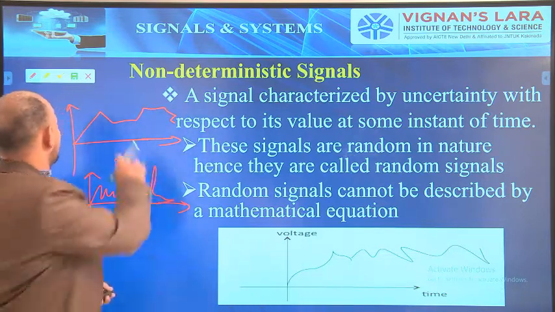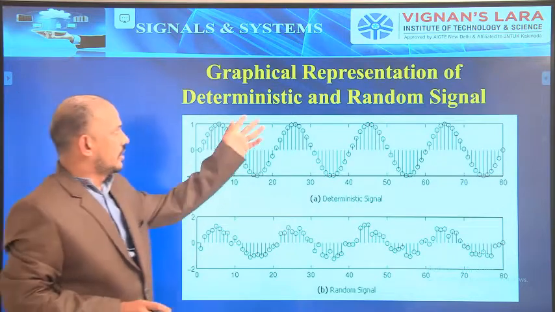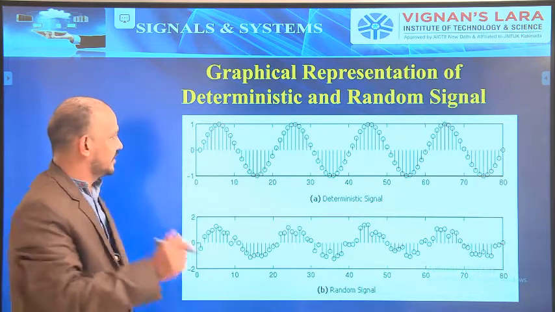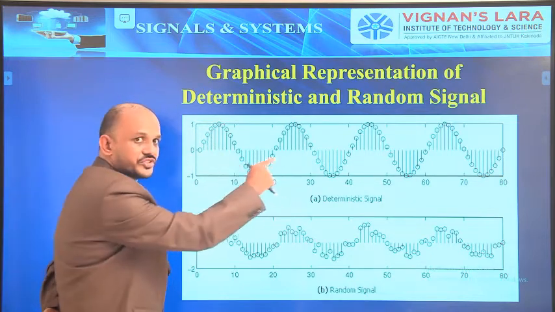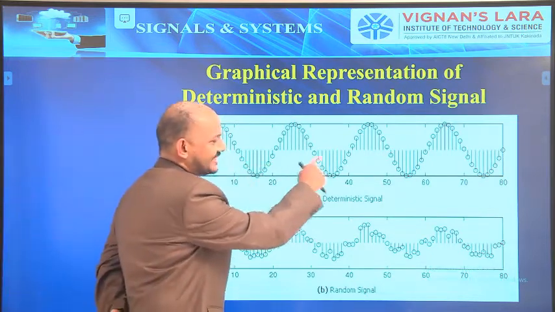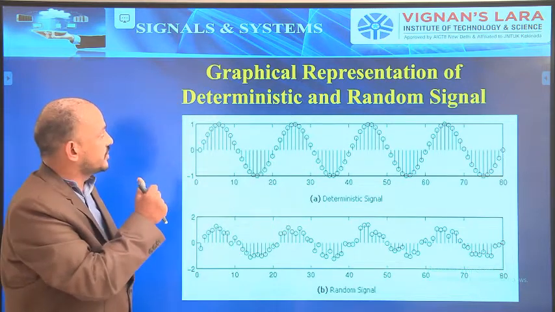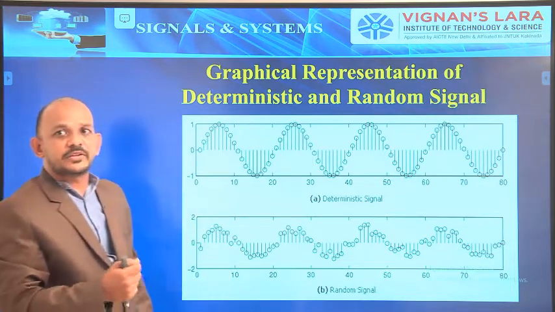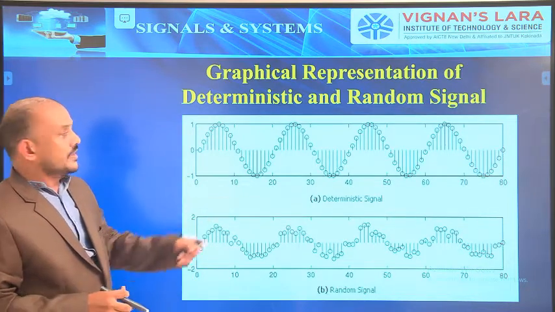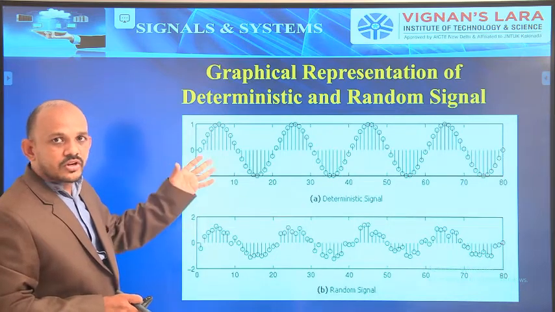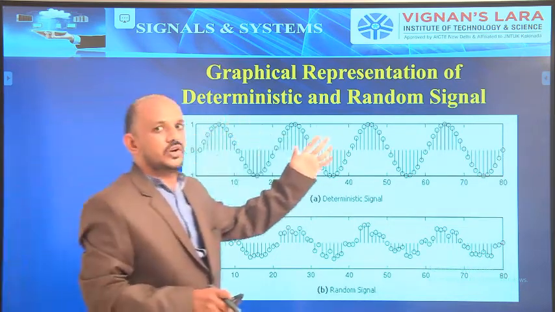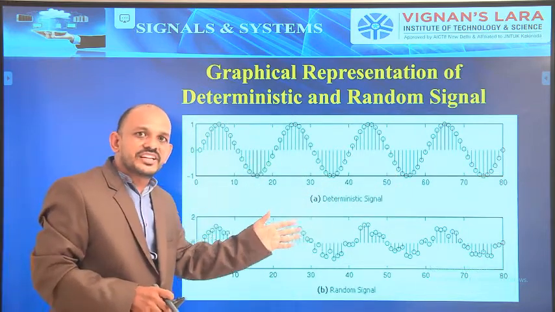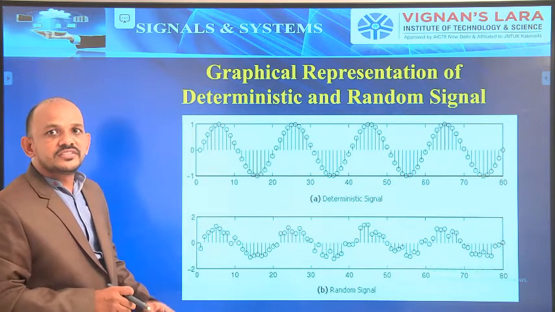Now, a graphical representation of deterministic signal and random signal. Let us see. Here these signals are discrete signals. Previously I explained the concepts of deterministic and non-deterministic signals with respect to the continuous time signals. Here I am showing the concept of deterministic signal and non-deterministic, that is a random signal, with respect to the discrete time signals.